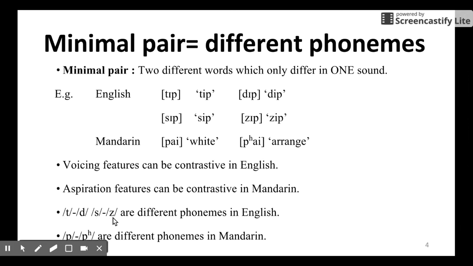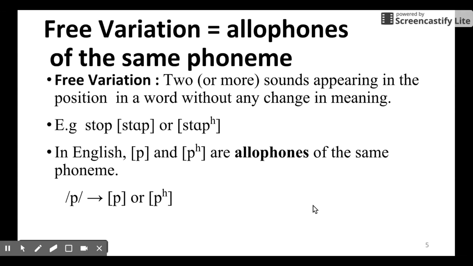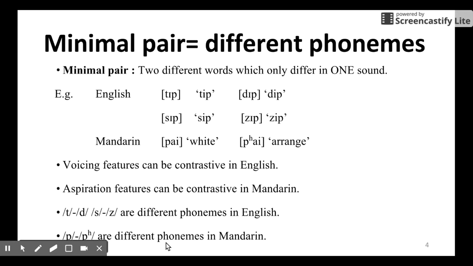So t, d, z are different phonemes in English, and b and p. These two sounds are different phonemes in Mandarin. Okay.